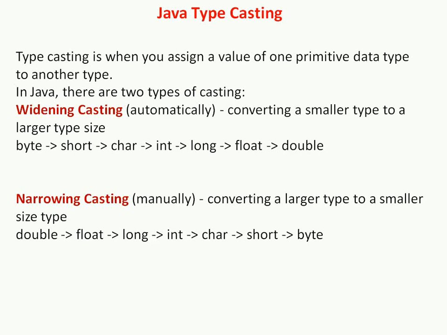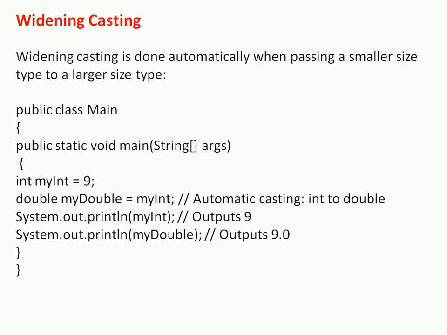Now an example of widening casting. First we create a class Main, and in that class we write a main method with a String array as an argument. We declare a variable myInt with data type integer and assign the value 9. Then we typecast it from integer to double. Int is 4 bytes, the smaller data type, and double is the higher data type. So this is widening casting.